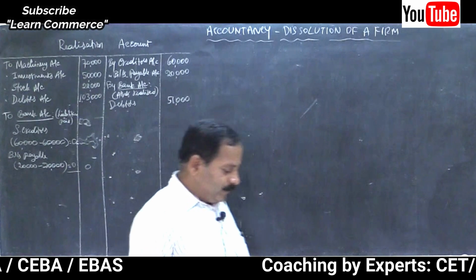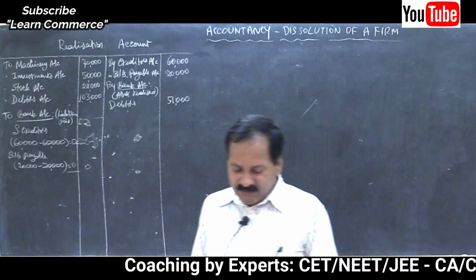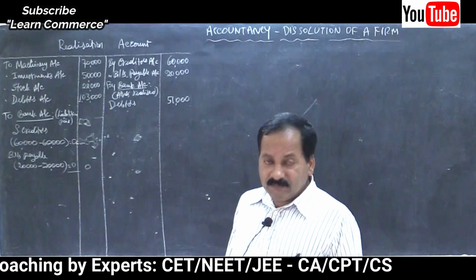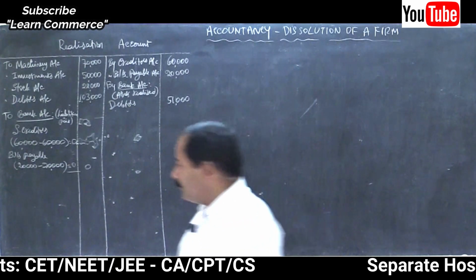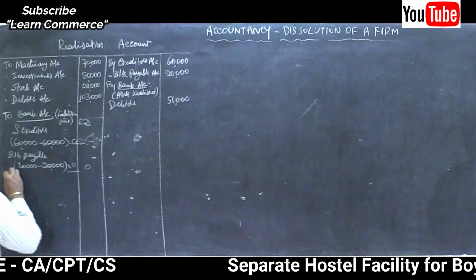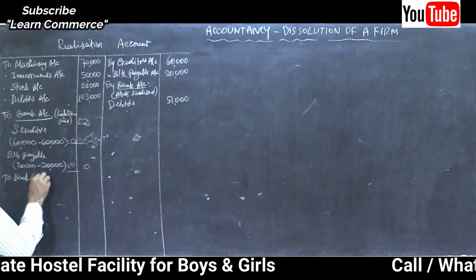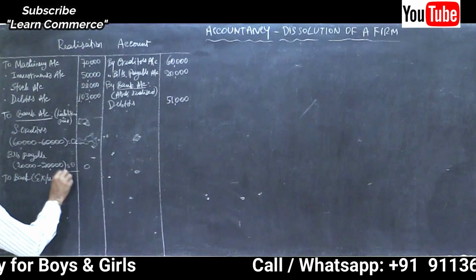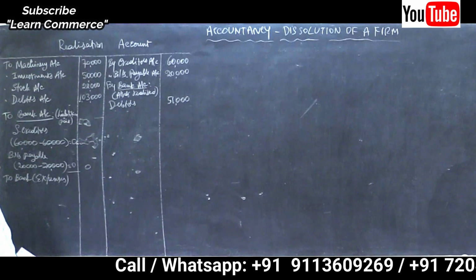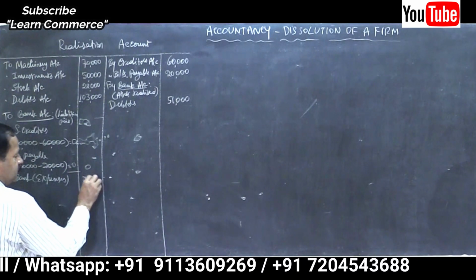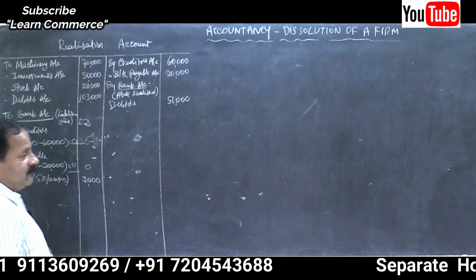So this entry you can pass. Then there is expense of realization, right? So, to bank, expenses of realization, or simply expenses, 2,000.